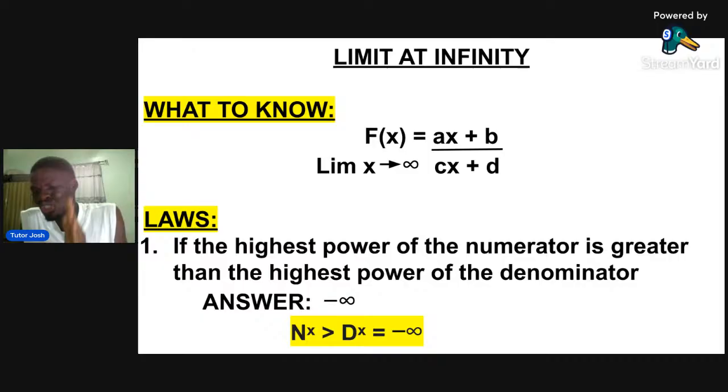Infinity. That means you don't even need to solve. We know what is numerator, right? Numerator is the one at the top. If the highest power of the numerator is greater than the highest power of the denominator, your answer to that question is what? Infinity.